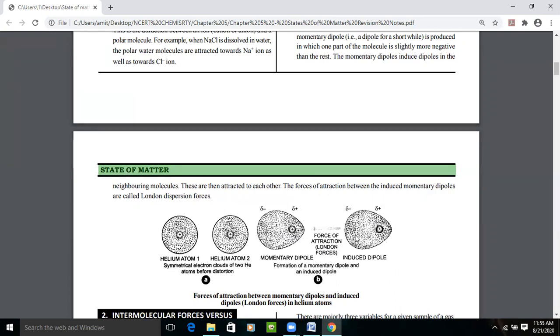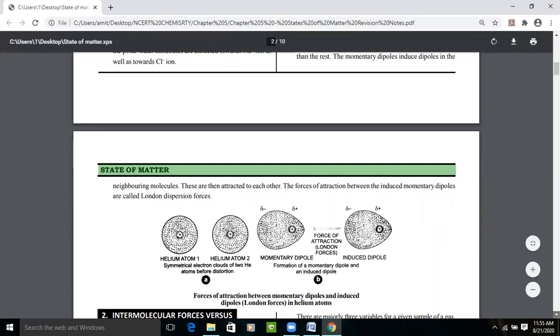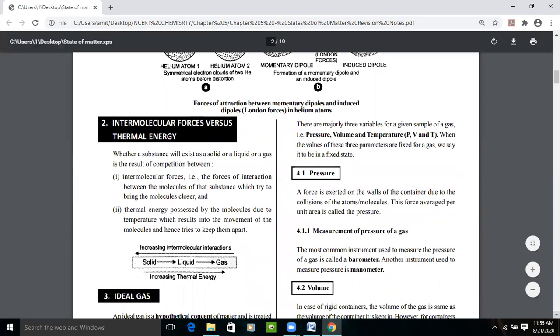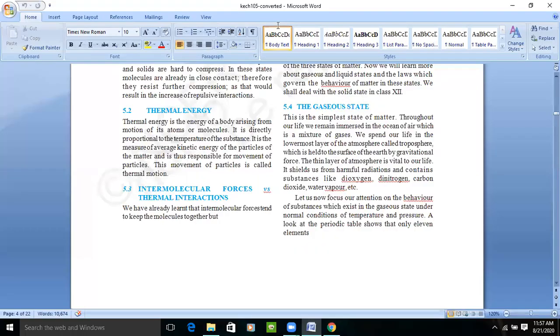When we just separate both of them, what will happen? They come back to their original position. The nucleus comes into the center and the electrons surround it. So that is a momentary dipole. This type of force, London force or dispersion force, is not a permanent force. It is just for an instant. It is temporary. That is why we call it the momentary dipole.